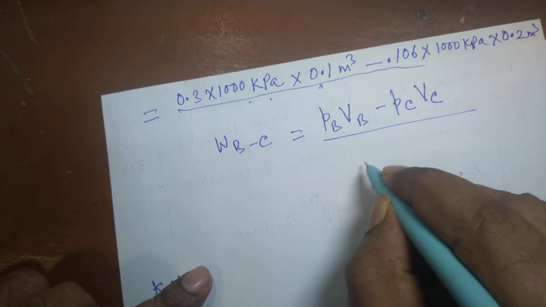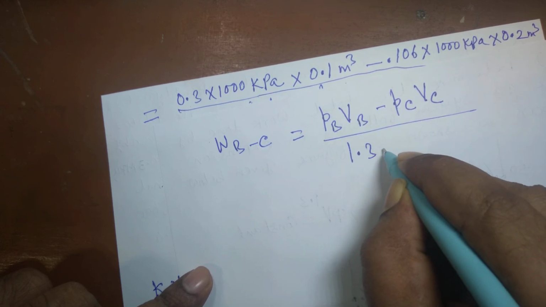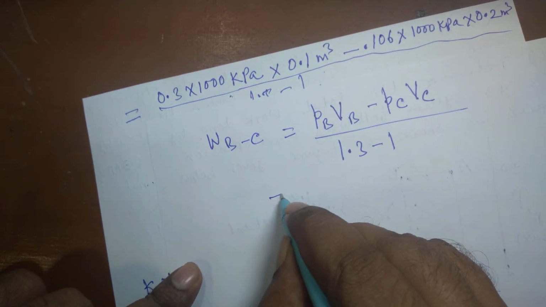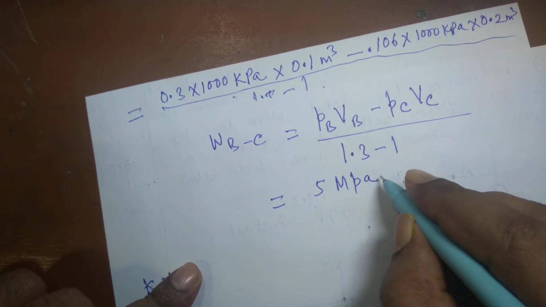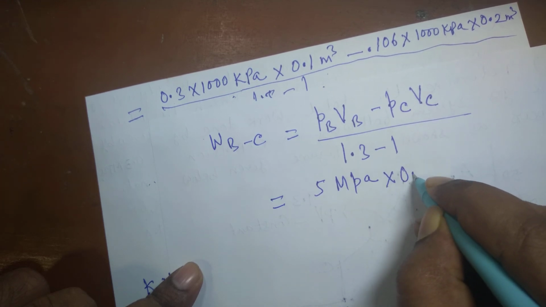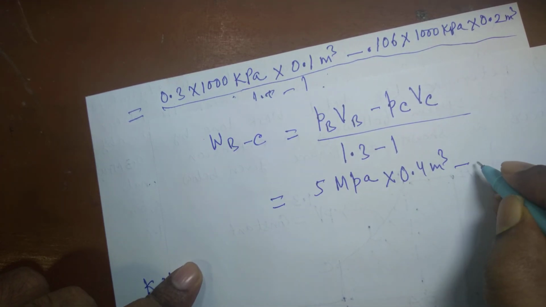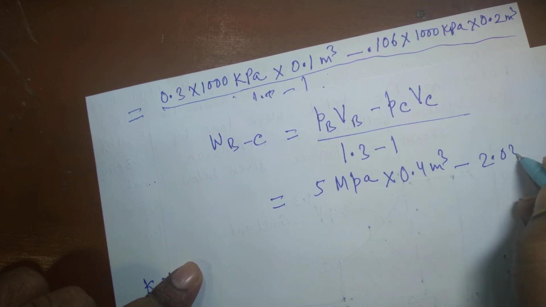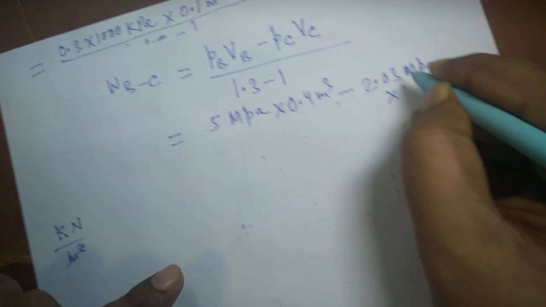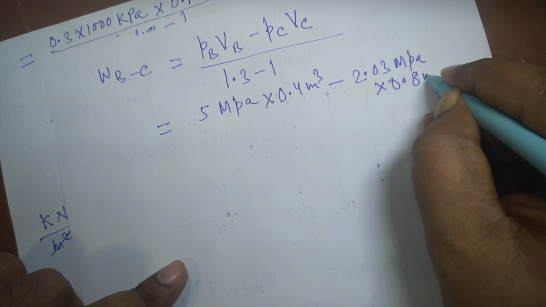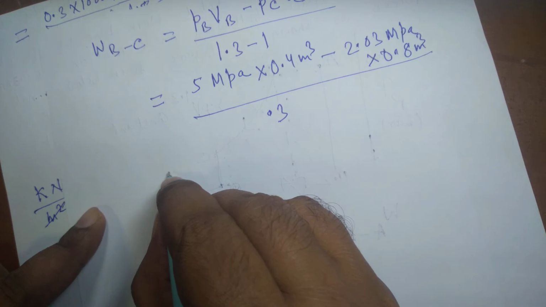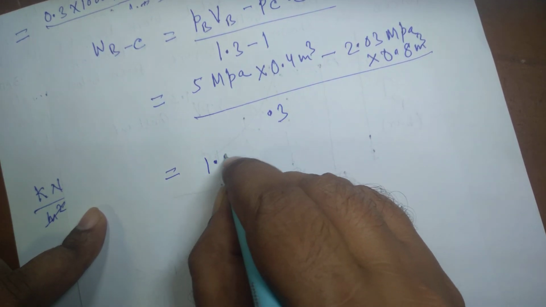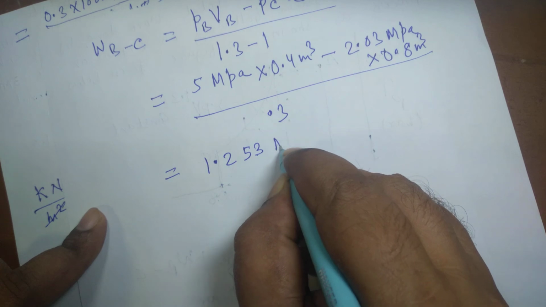This is the formula. 1.3 is the value of n, minus 1, that is equal to pressure at B is 5 megapascal, same as pressure at A, into volume at B is 0.4 meter cube minus pressure at C is 2.03 megapascal into volume at C is 0.8 meter cube, divided by 0.3, that is equal to 1.253 megajoule.